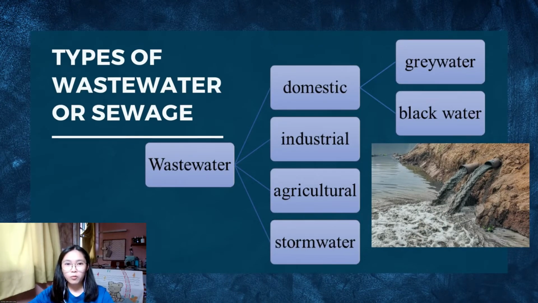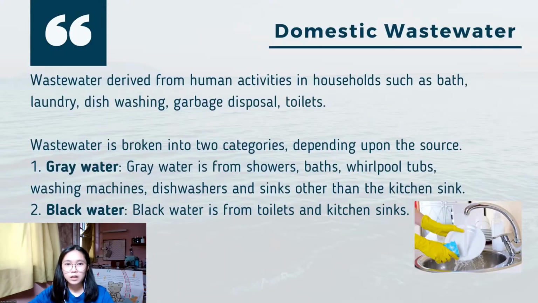There are 4 types of wastewater, which are domestic wastewater, industrial wastewater, agricultural wastewater, and stormwater. So first, domestic wastewater is derived from human activity in households such as bath, laundry, dish washing, garbage disposal, and toilets.